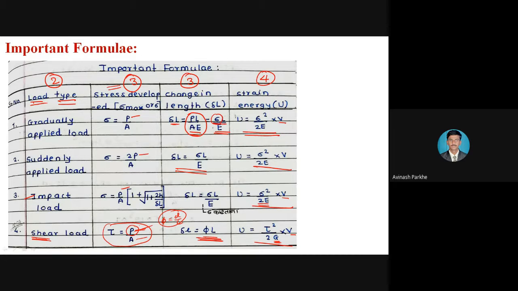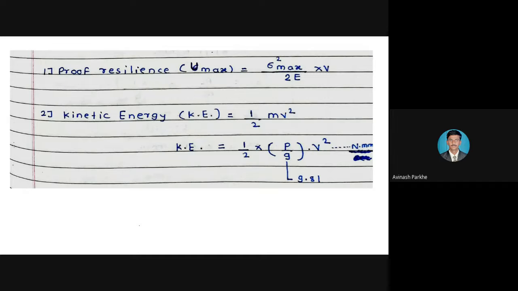Okay. In addition to this, take these remaining two formulas. In yesterday's lecture, we discussed proof resilience. Proof resilience means maximum strain energy stored in the body within elastic limit. Strain energy means the amount of energy stored in the body within elastic limit, also called resilience. Proof resilience means the maximum strain energy stored in the body within elastic limit. Therefore, proof resilience is represented by U max, and strain energy or resilience is represented by capital U only. So please take these two formulas also.